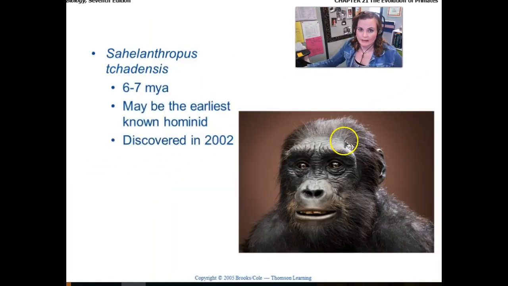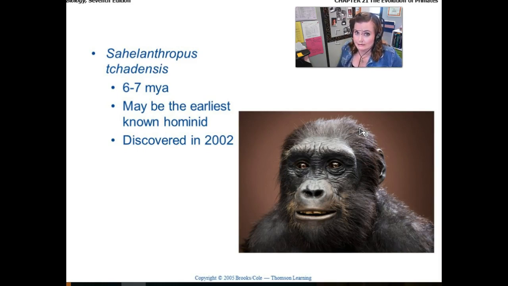So looking back at our most ancient ancestors, when did we have a common ancestor with great apes? At what point and where do we see that start to diverge in the tree of life? The most ancient ancestor that we know of dates back to about 6 to 7 million years ago.